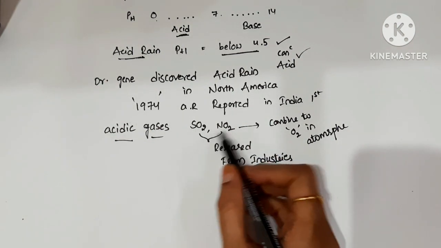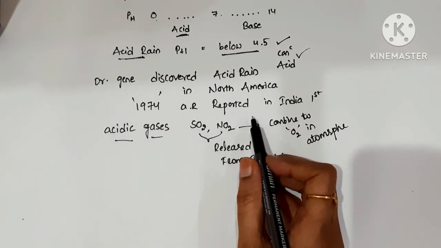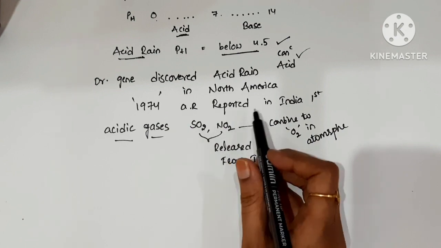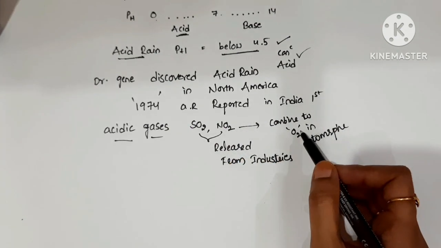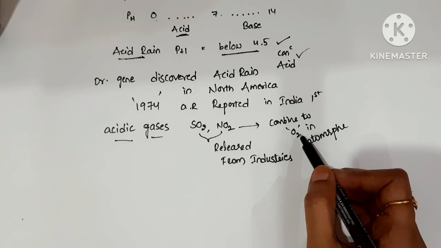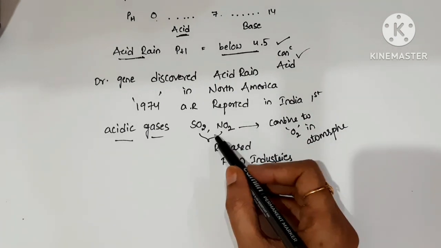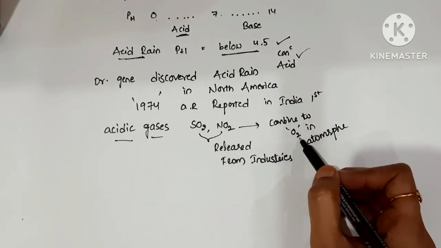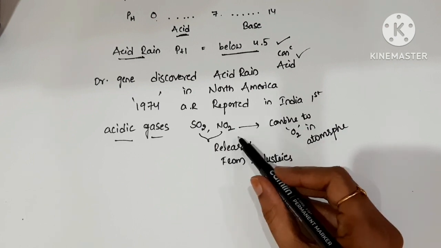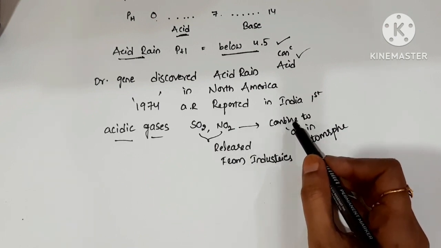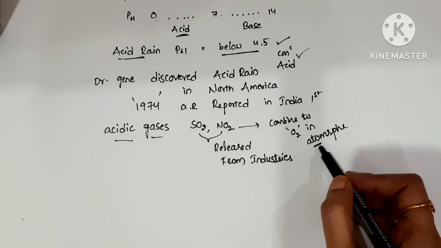These harmful acidic gases are added to the oxygen and water molecules present in the atmosphere to form acids.